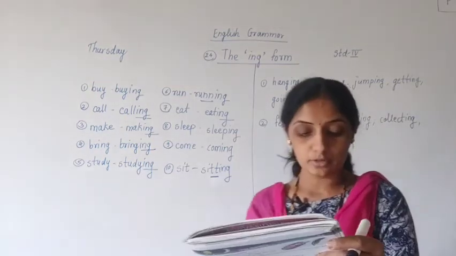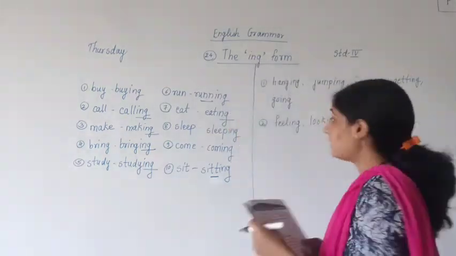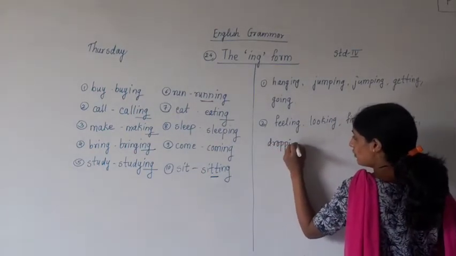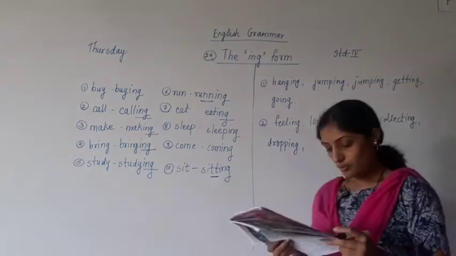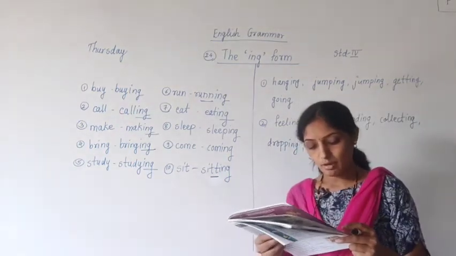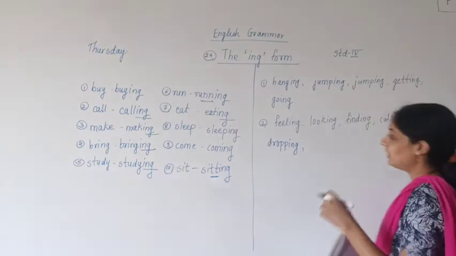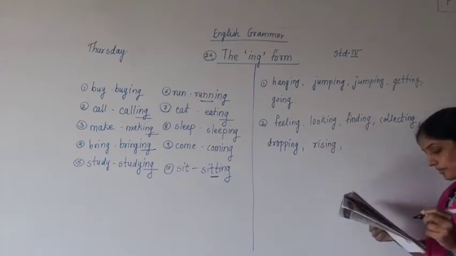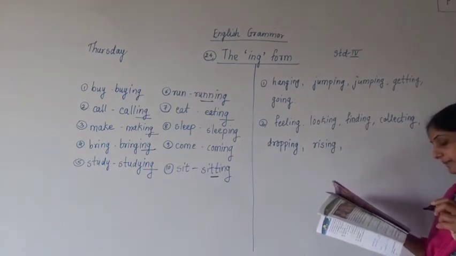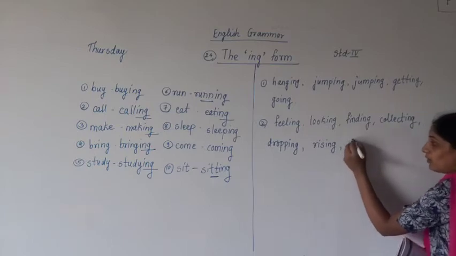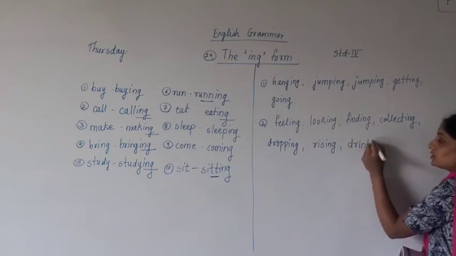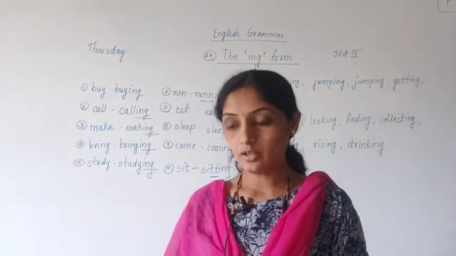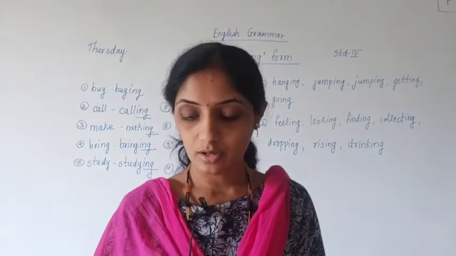He started collecting stones from nearby and dropping them into the pot. What will come as the next word? Dropping. D-R-O-P-P-I-N-G, dropping them into the pot one by one. The level of water started rising. The crow flew away happily after drinking. For the word drink, what do you have to do? You have to add ing, so it will become drinking. The crow flew away after drinking the water.